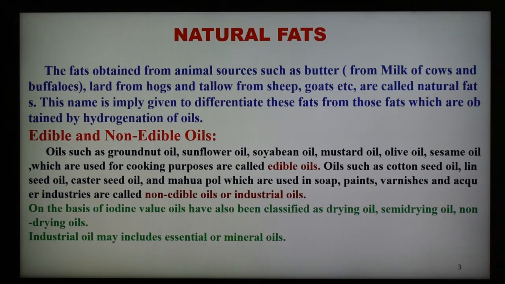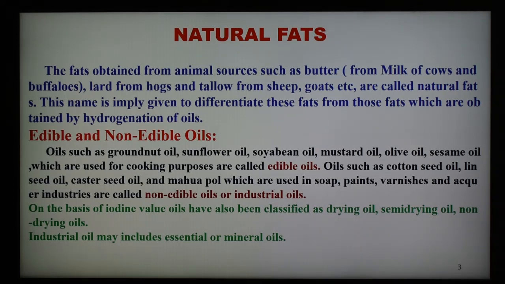And two important types of oils are there: edible and non-edible oil. So what is edible and what is non-edible oil? We can say that non-edible oil is also known as industrial oil. Oils like groundnut oil, sunflower oil, soybean oil, mustard oil, olive oil, and sesame oil are used for cooking purposes, and therefore they are known as edible oil.